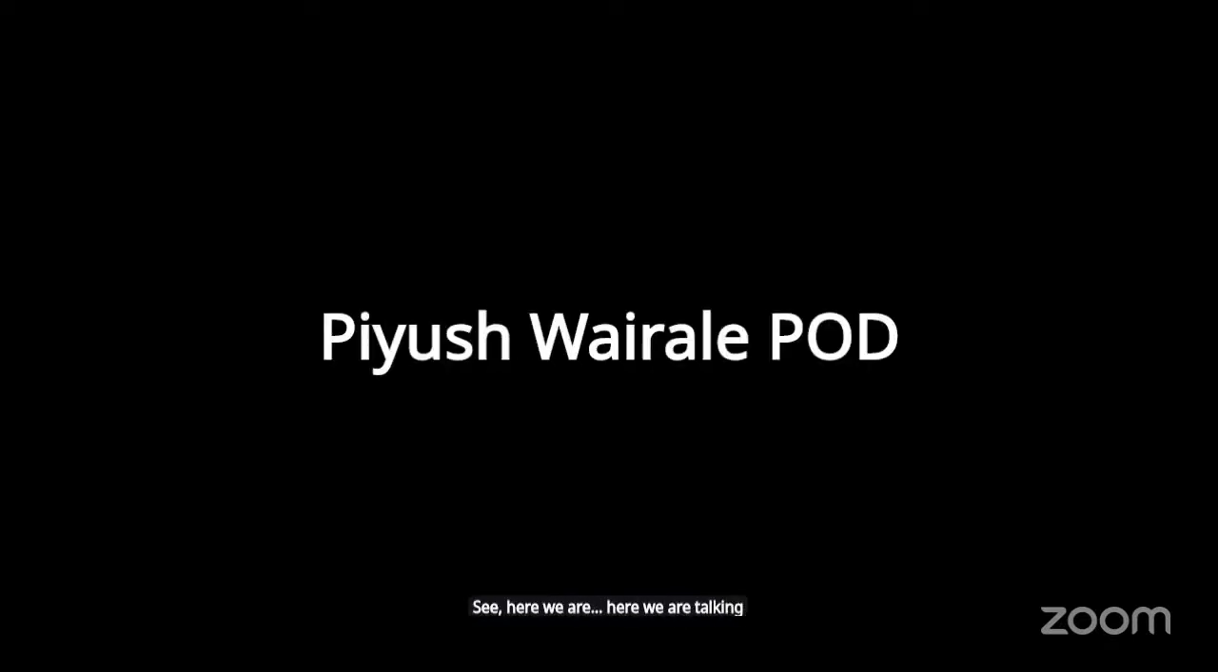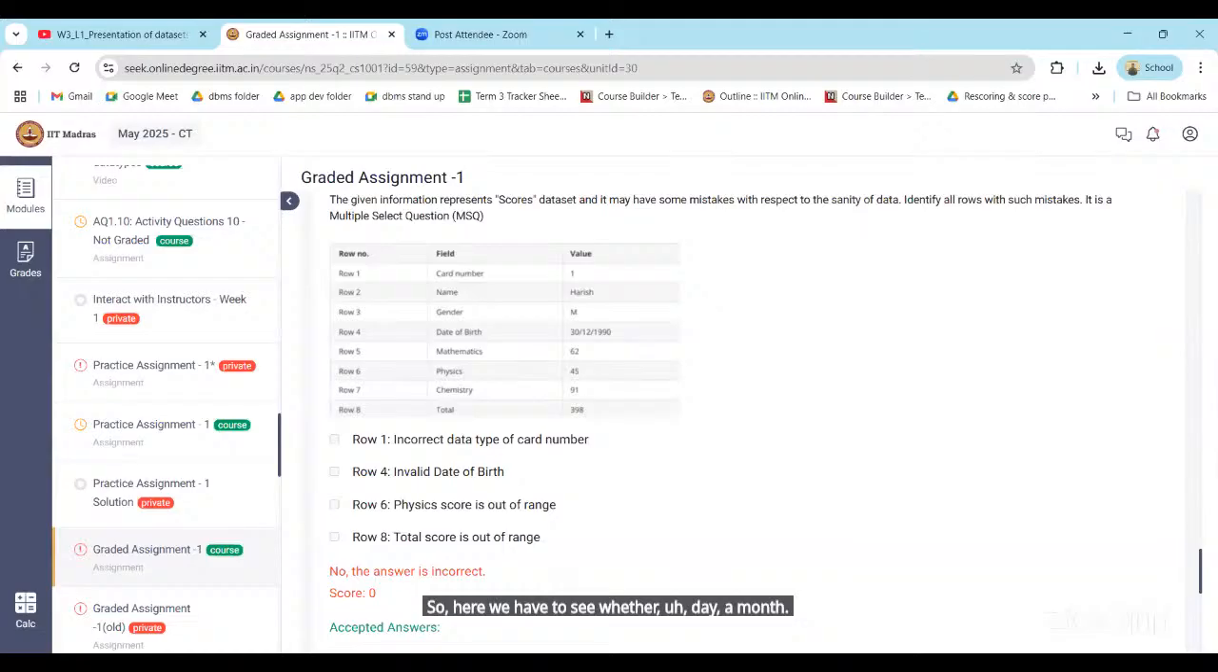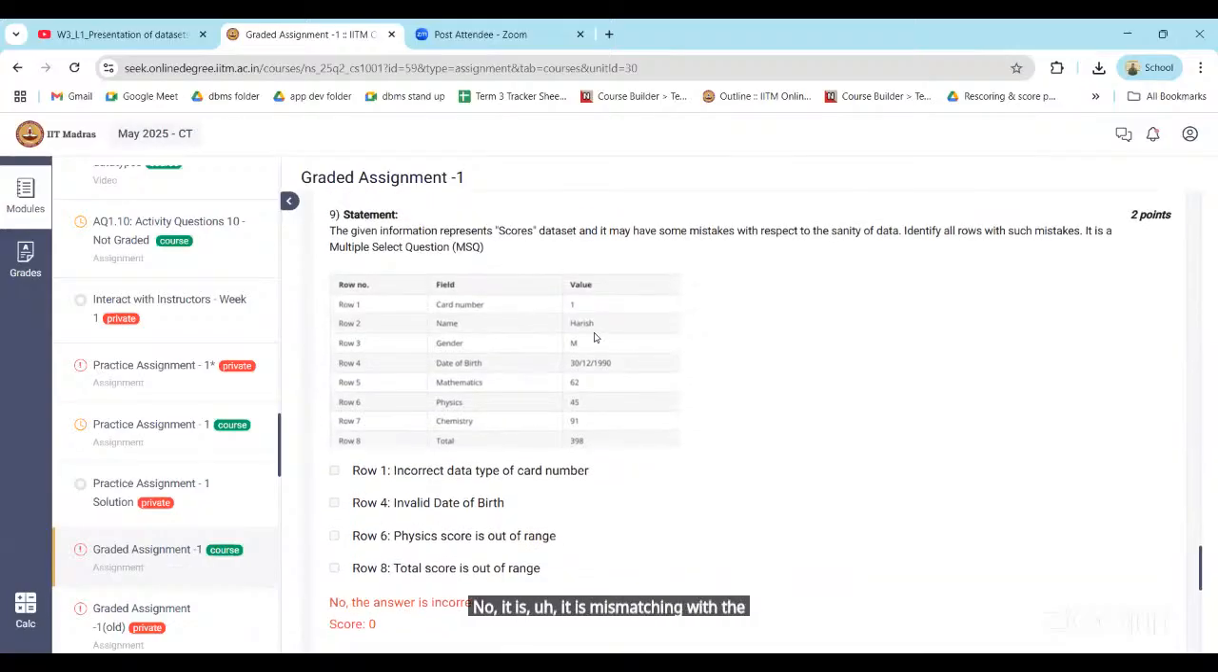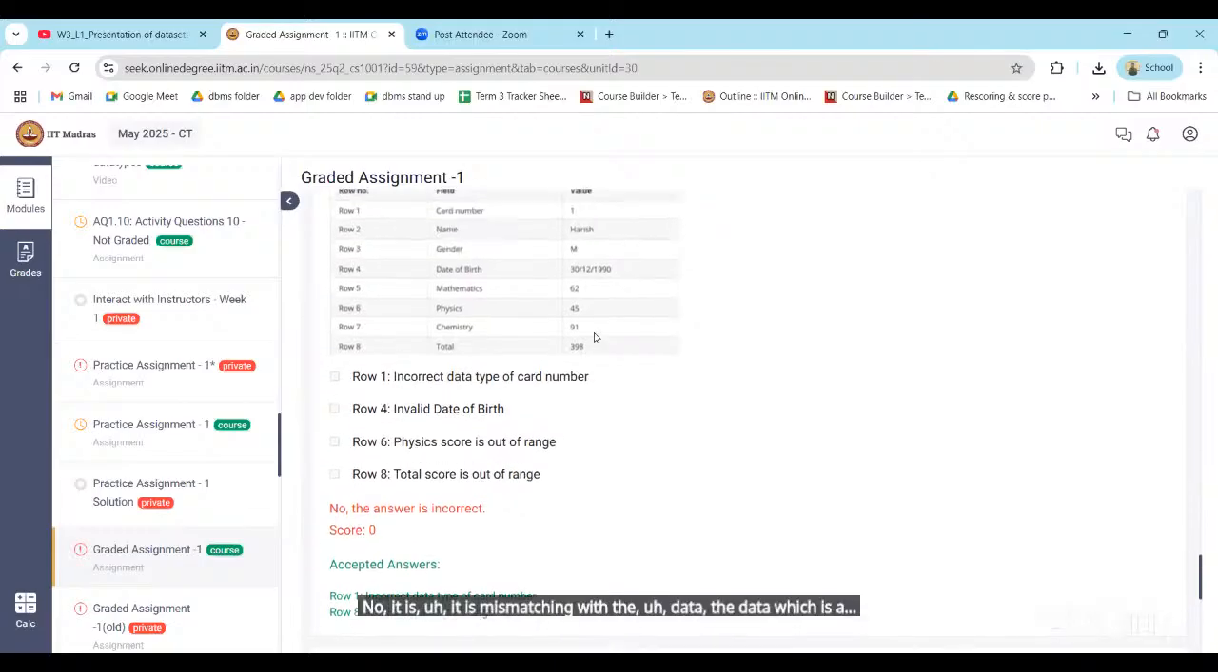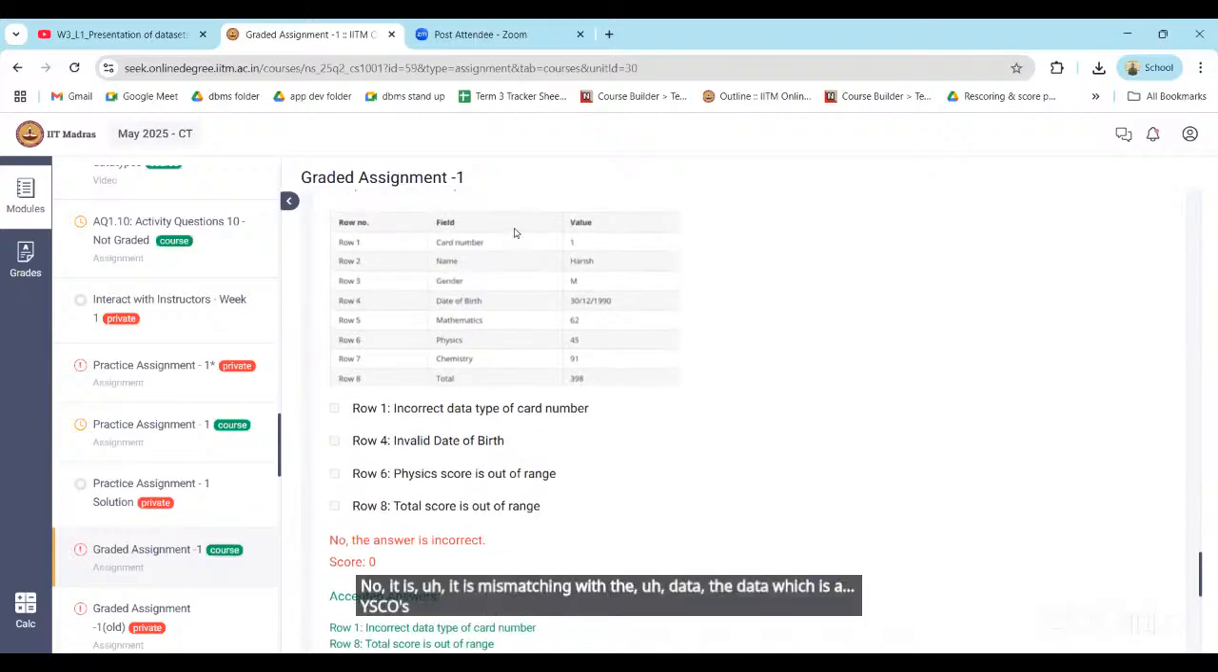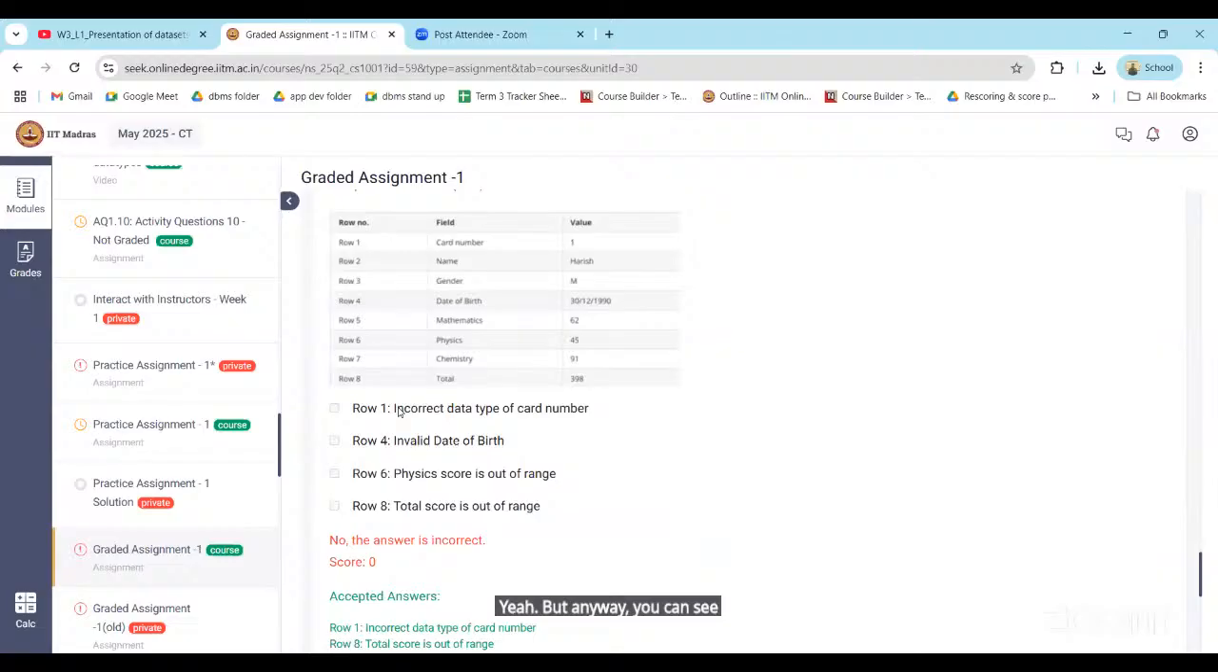Sir, his date of birth is written as 3rd of June here, but it's written as 30th December. The format here is also wrong. Here we are talking about the sanity of data, so we have to see whether the day and month are correct or not. It's a date of birth in DD MM YYYY format, but it is mismatching with the data. The year is not mentioned itself.